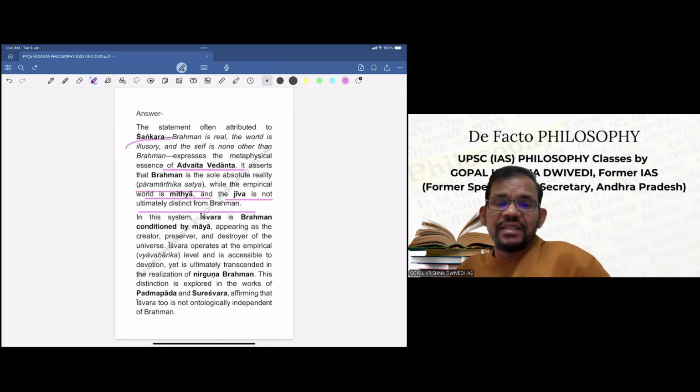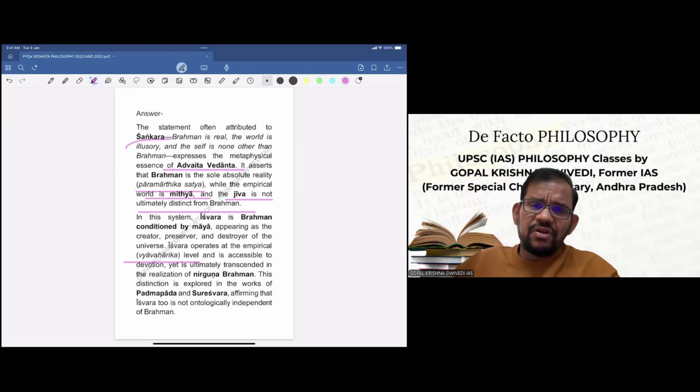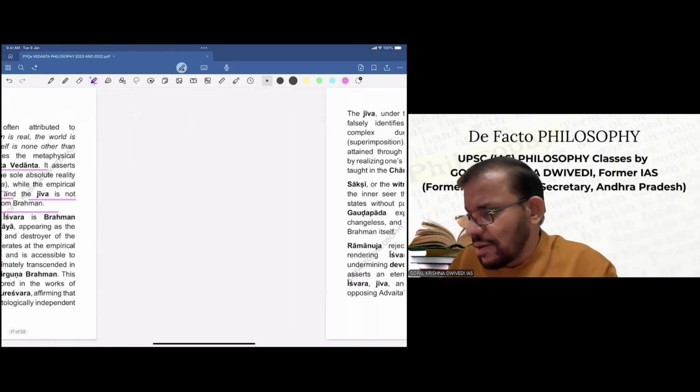Ishwara operates at the empirical or Vyavaharik level and is accessible to devotion, yet is ultimately transcendent in the realization of Nirguna Brahma. This distinction is explored in the works of Padmapada and Sureshwara, affirming that Ishwara too is not ontologically independent of Brahma. So basically, this is Shankara's philosophy, which we have already seen. The same thing has been described here.